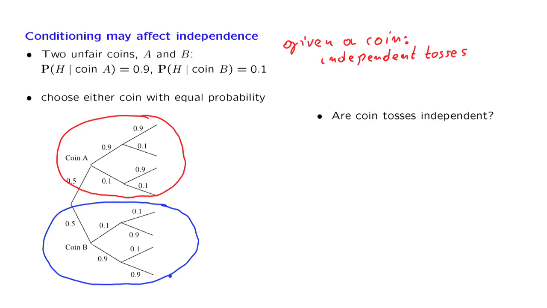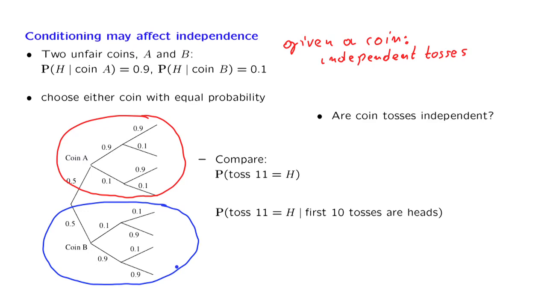We can approach this question by trying to compare conditional and unconditional probabilities. That's what independence is about. Independence is about certain conditional probabilities being the same as the unconditional probabilities. So this comparison here is essentially the question of whether the 11th coin toss is dependent or independent from what happened in the first 10 coin tosses. Let us calculate these probabilities. For this one, we use the total probability theorem.